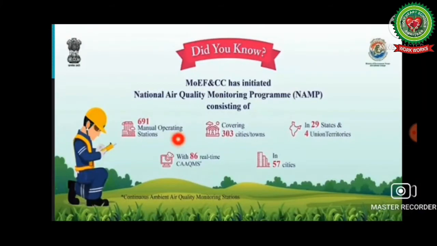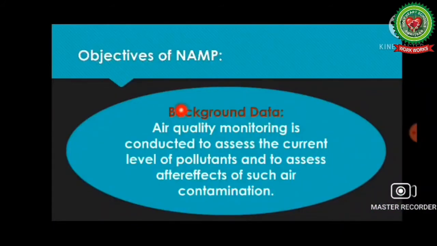Students, do you know that NAMP consists of 691 manual operating stations that cover 303 cities or towns in 29 states and 4 union territories, with 86 real-time CAAQMS? This CAAQMS is Continuous Ambient Air Quality Monitoring Stations in 57 cities. The first objective of the National Air Quality Monitoring Program is background data.